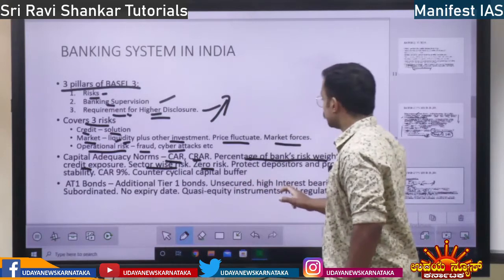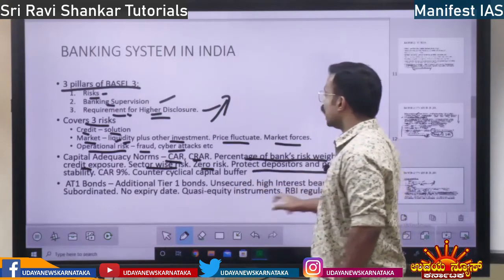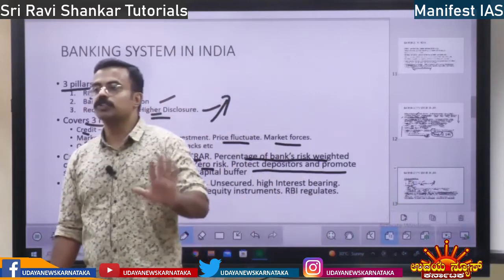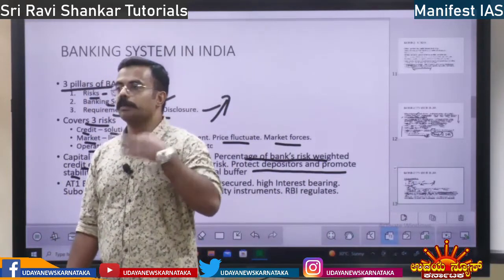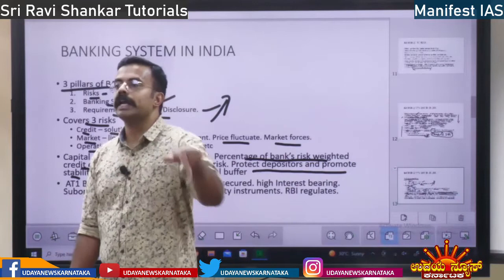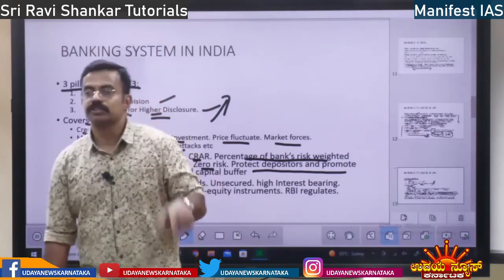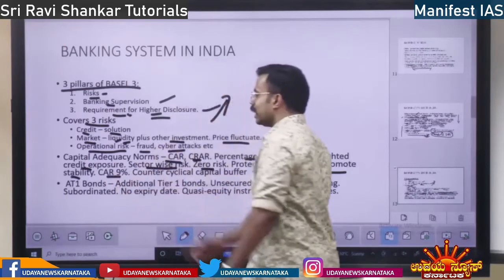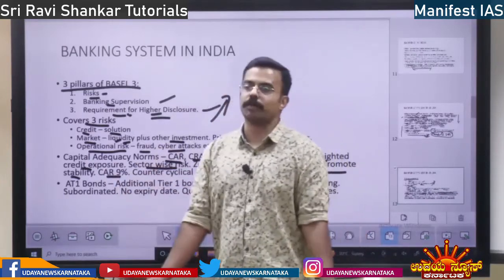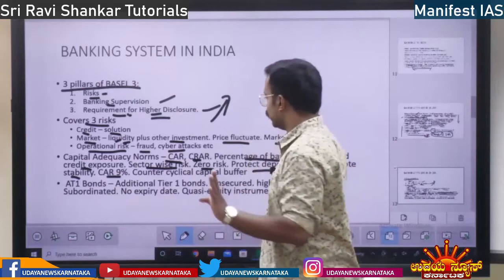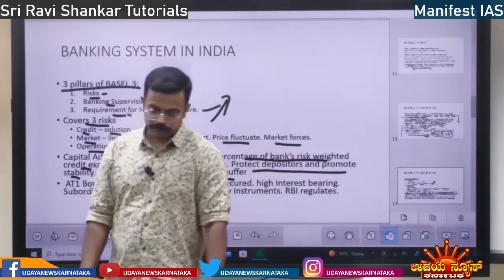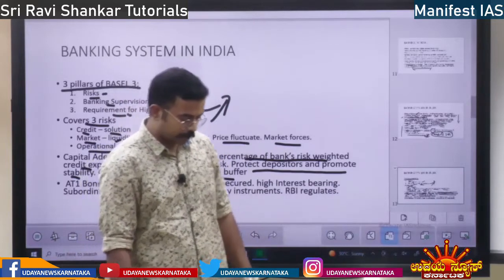So capital adequacy, why? Protect depositors and promote stability. Capital adequacy is to protect depositors, and to promote economic stability, right? So this is the condition. Next, CAR earlier was 9%, today it is 11.5% according to Basel 3, right? Counter cyclical capital buffer. This concept is important.